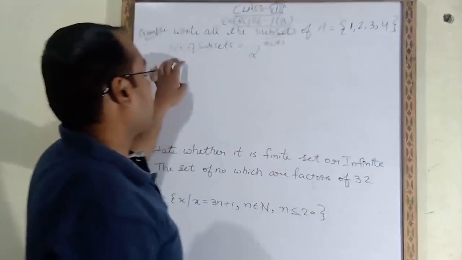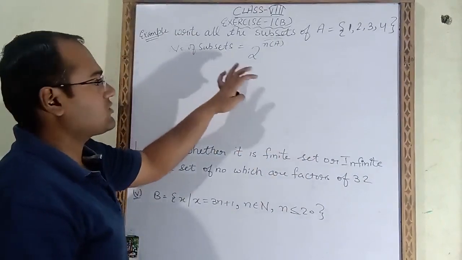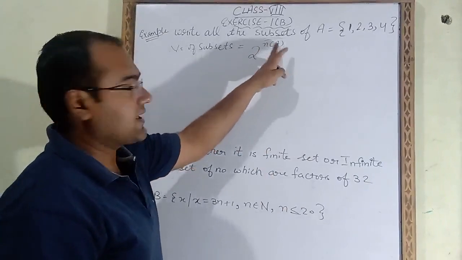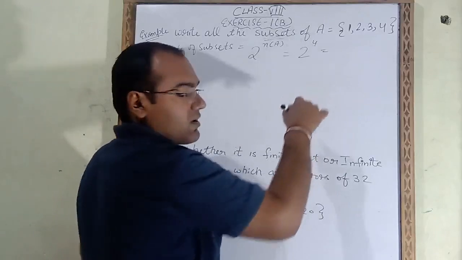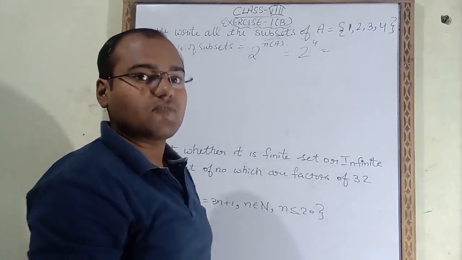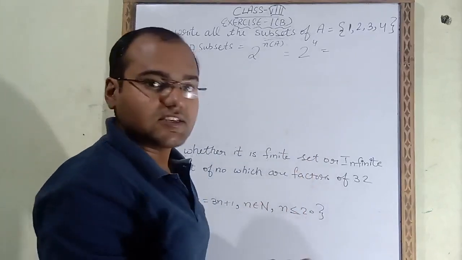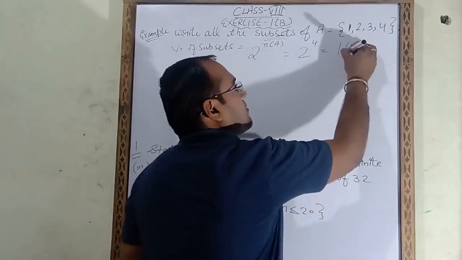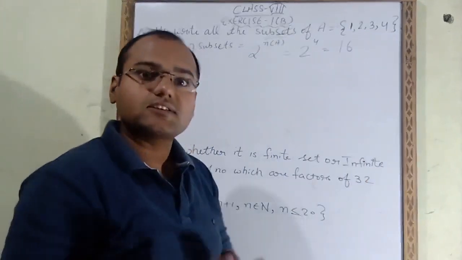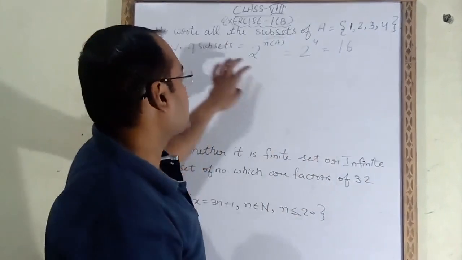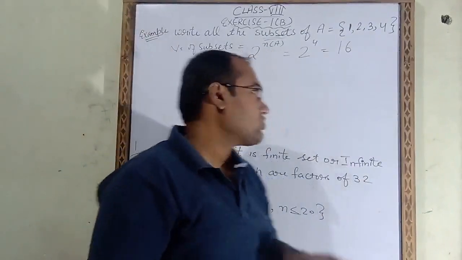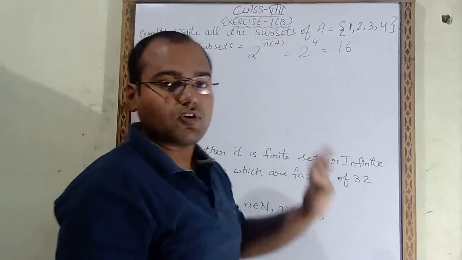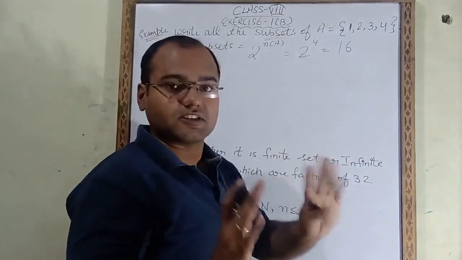That means 2 raised to the power 4. Now we will multiply 2 four times: 2 times 2 is 4, 4 times 2 is 8, 8 times 2 is 16. So the total number of subsets will be 16. So like this you have to find how many subsets we have to write. In this question we have to write 16 subsets.